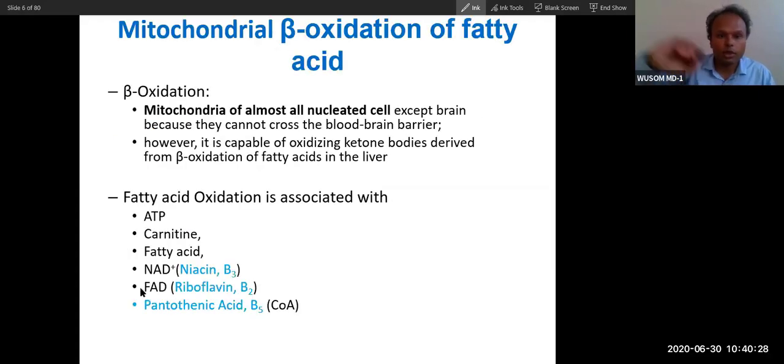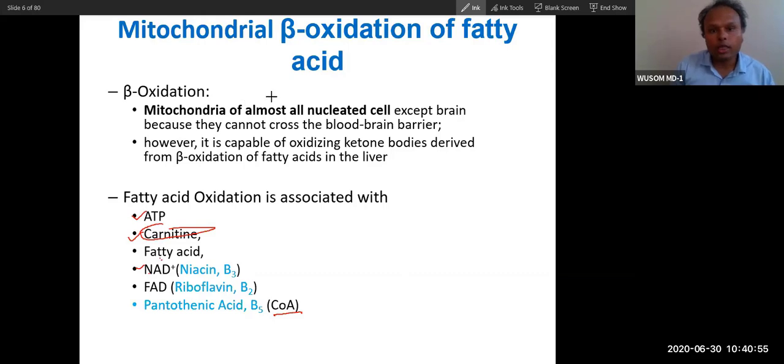So these are the vitamins. NAD is produced, and NAD is nothing but vitamin B3. FAD is produced, and FAD is nothing but vitamin B2. And coenzyme A is always released, acetyl coenzyme A, so coenzyme A is nothing but pantothenic acid. What is required? ATP is required. Carnitine is also required; we will talk about carnitine. Fatty acid is required because it is the substrate.